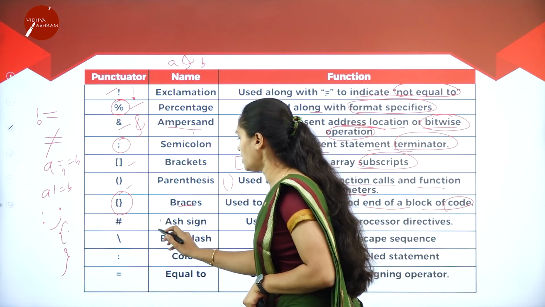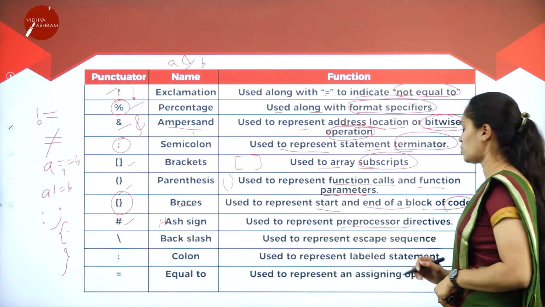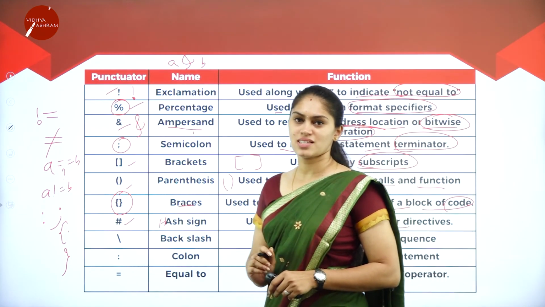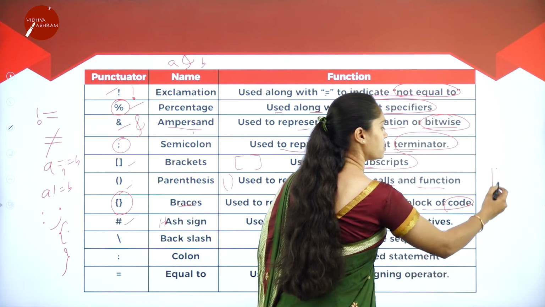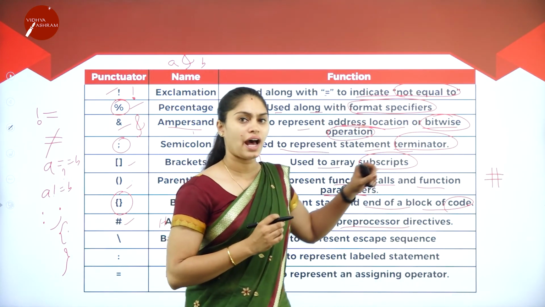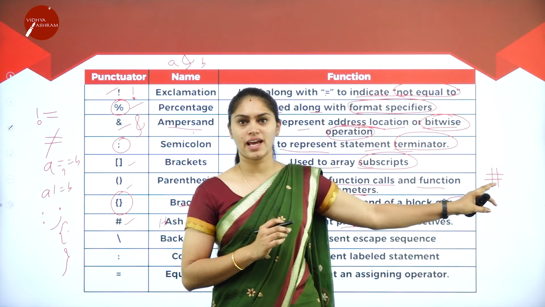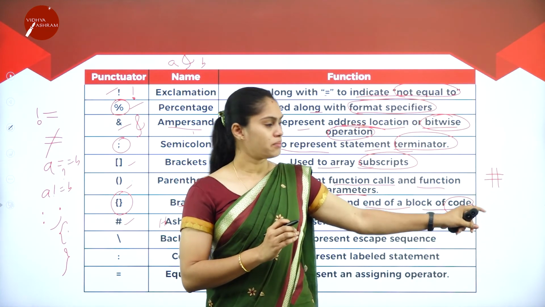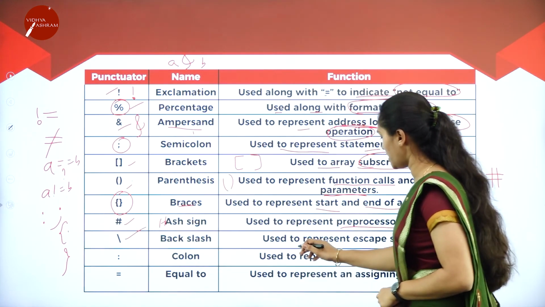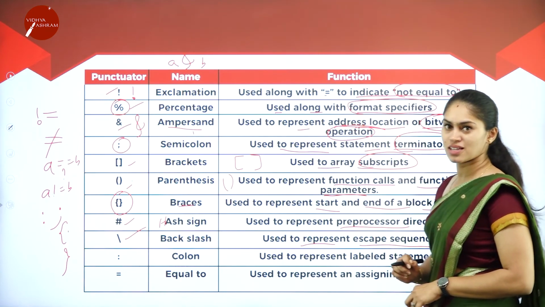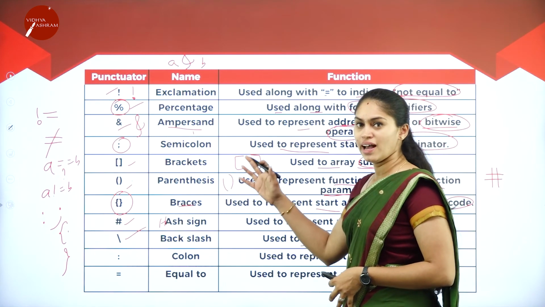Here we have the hash sign. This hash sign is mainly used to represent the preprocessor directive. What is this preprocessor directive? When it comes to header files, we include some header files. The hash symbol is mainly used to include the header files. That is, the preprocessor directive is included in the program by making use of this hash. Next we have a backslash. This backslash is used to represent the escape sequence. Each punctuator performs a particular task.